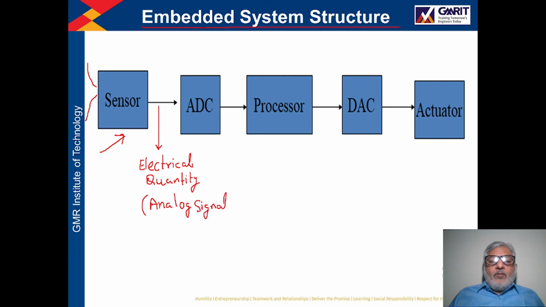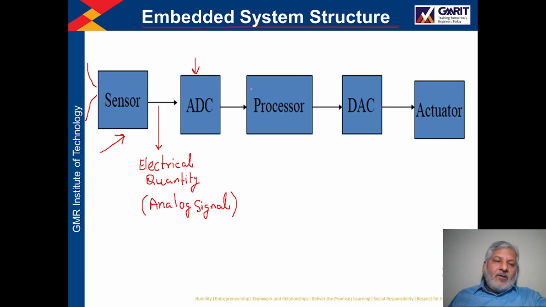Now, nowadays the processor which is used for processing this signal is a digital processor. So this analog signal, which is the output of the sensor, has to be converted into digital form. For that we have another block here, the analog to digital converter.